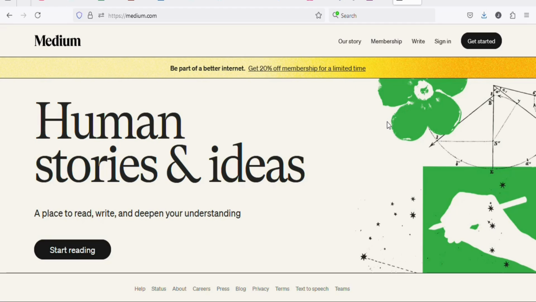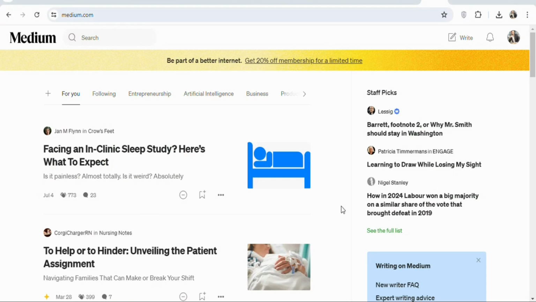Once we write the article, we can publish it onto this platform and then get people to purchase the ebook that we are promoting. So click right here, get started. Once you click on get started, you can create a free account. Once you create your free account and log in, you can see other people have published articles onto this platform.